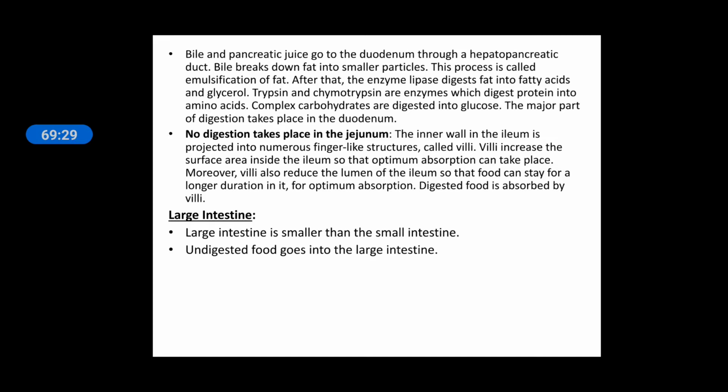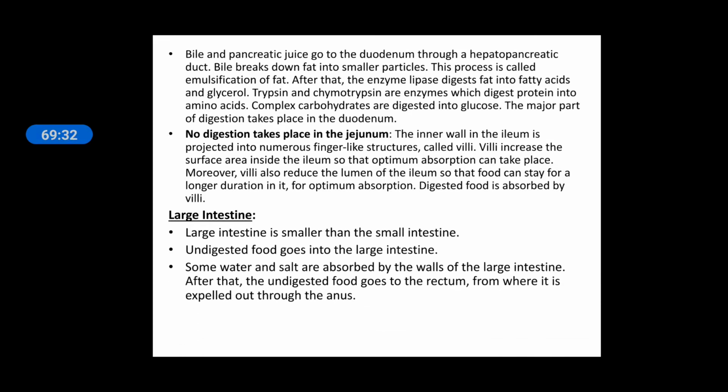Undigested food goes into the large intestine. Some water and salts are absorbed by the wall of the large intestine. After that, undigested food goes to the rectum, from where it is expelled out through the anus. Means in the large intestine, only water and few minerals are absorbed, and maximum water is absorbed in the large intestine. And the large intestine again contains three parts: cecum, colon, and rectum.